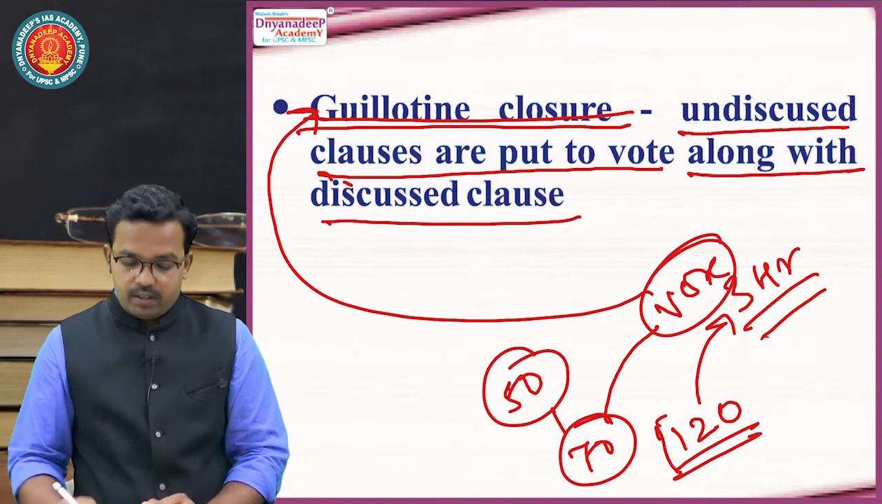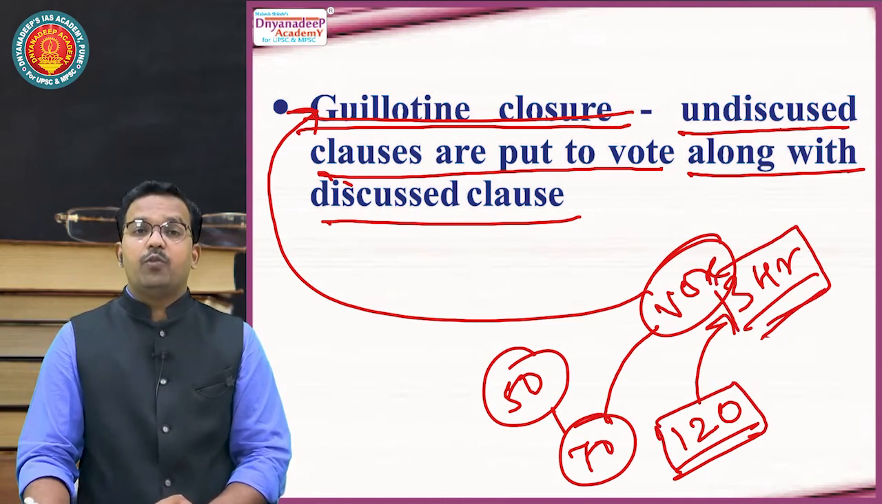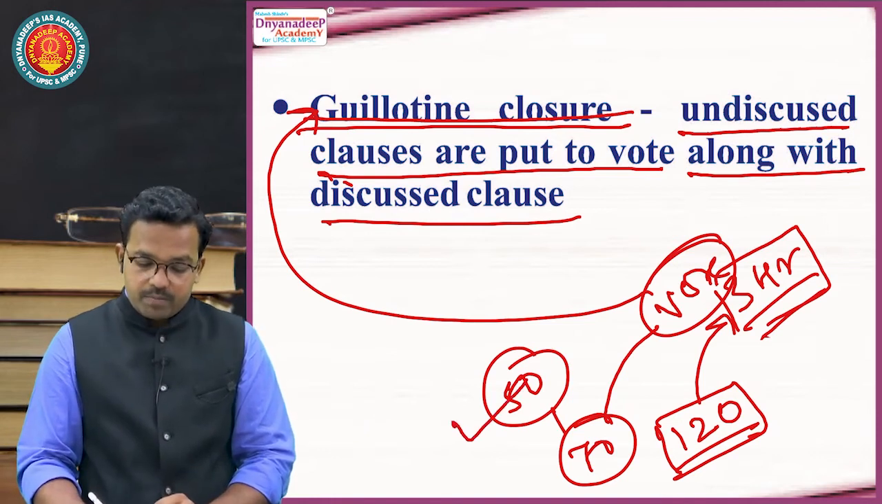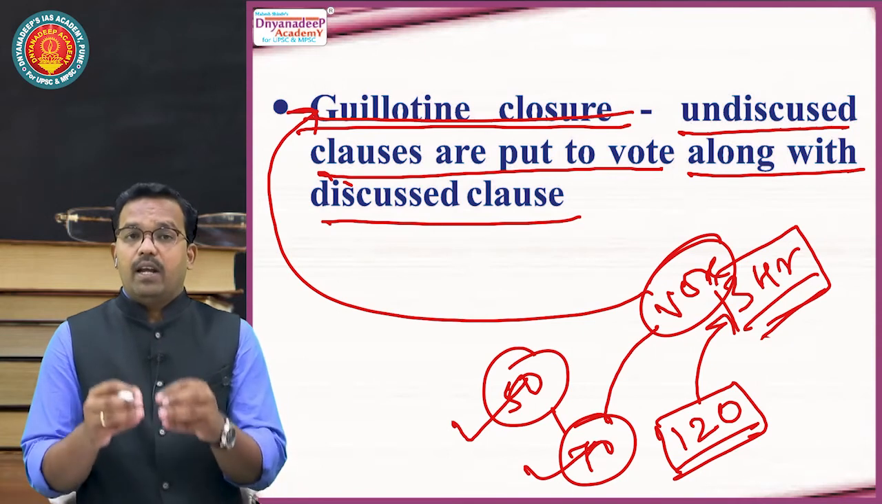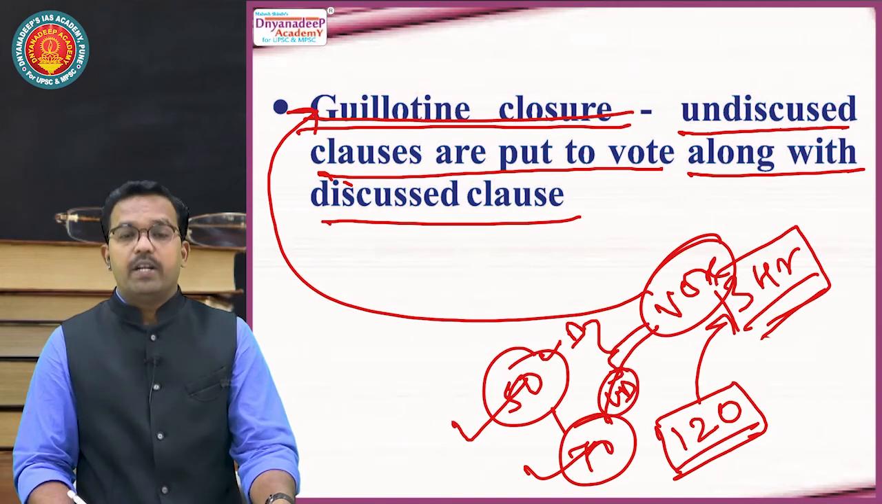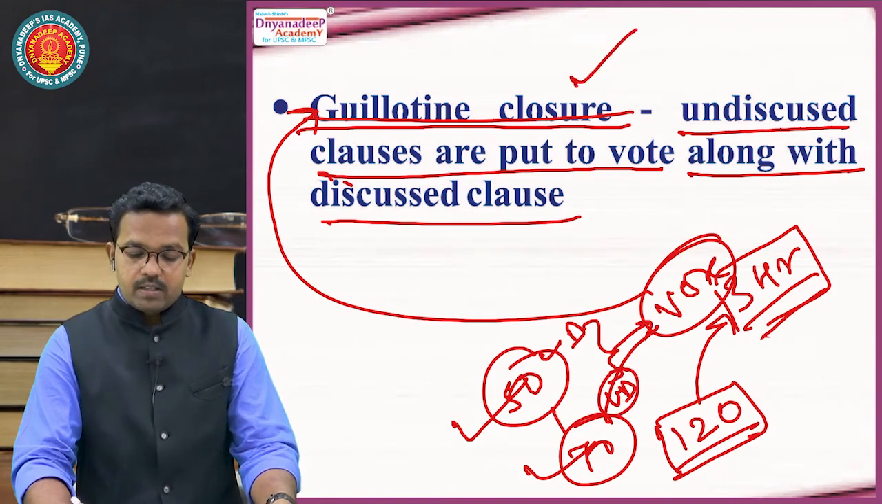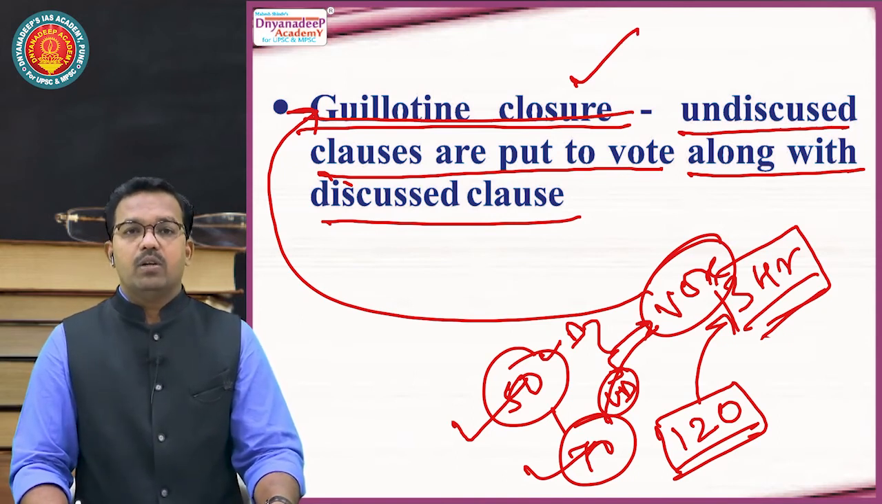Here total subjects were 120. Time limit given was 3 hours. At the end of 2 hours, we found only 50 subjects have been discussed and 70 subjects are yet to be discussed. But at the end of the time limit given, discussed as well as undiscussed subjects, both these points are put to vote. It is called guillotine closure and discussion is stopped.